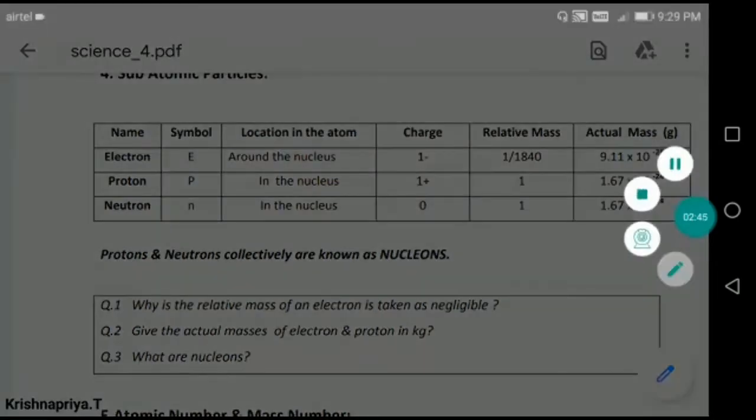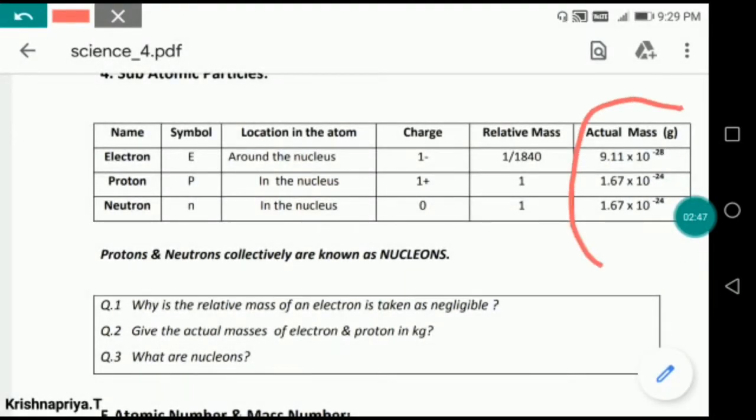So the actual mass is mentioned here. What is the actual mass? First of all, look at the relative mass, which relates the electron mass with the proton and neutron. What they observed is that the electron mass is 1840 times less than the proton and neutron mass.